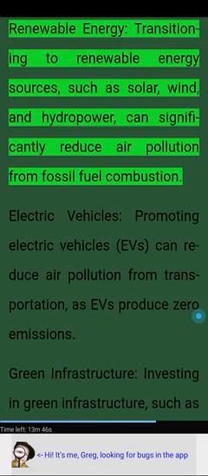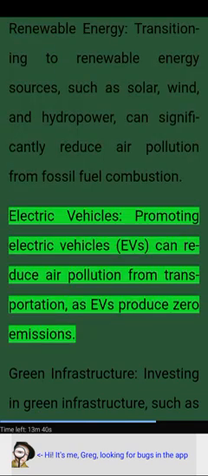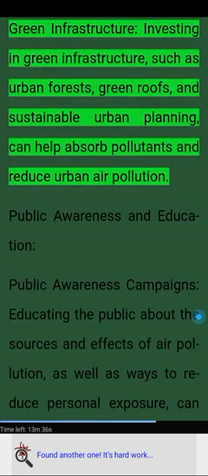Cleaner technologies. Renewable energy. Transitioning to renewable energy sources, such as solar, wind, and hydropower, can significantly reduce air pollution from fossil fuel combustion. Electric vehicles. Promoting electric vehicles (EVs) can reduce air pollution from transportation, as EVs produce zero emissions. Green infrastructure. Investing in green infrastructure, such as urban forests, green roofs, and sustainable urban planning, can help absorb pollutants and reduce urban air pollution.